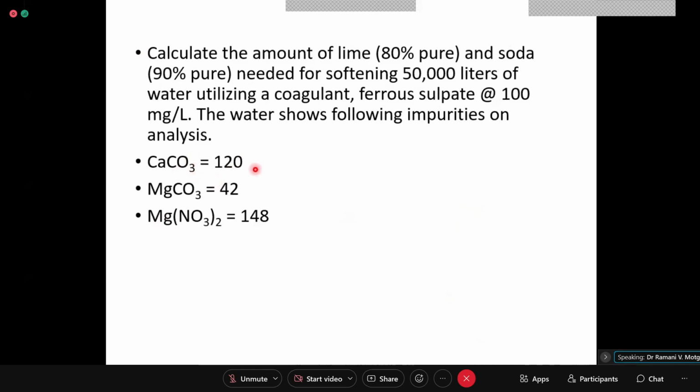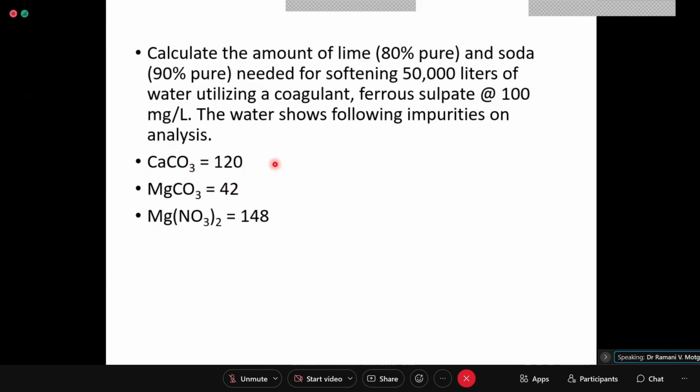Now 120 milligrams per liter of calcium carbonate is mentioned. Now we all know that calcium carbonate is insoluble. But if the numerical says that calcium carbonate is there, what will you do? You should not consider it as the precipitate, but you have to consider this as the calcium temporary hardness, and you will write this as 120 only.